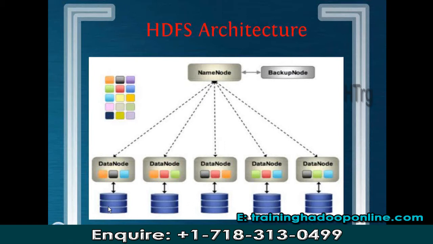There is no centralized storage in Hadoop. So whatever file you want to copy, suppose the Walmart purchase history, that file will be separated into multiple parts and stored across multiple machines. So this is all about your HDFS architecture.